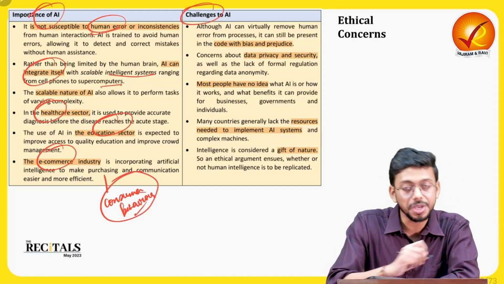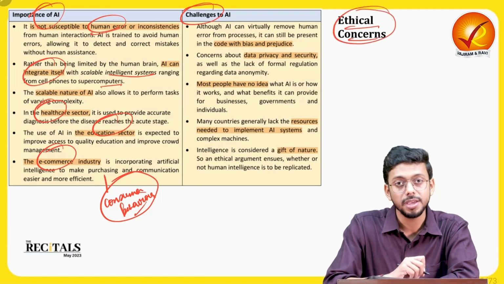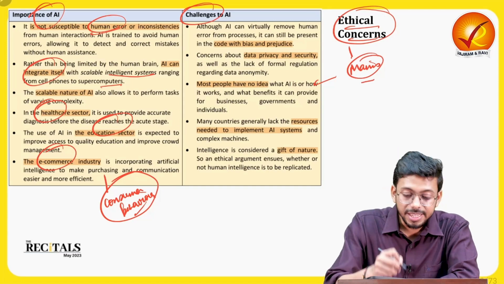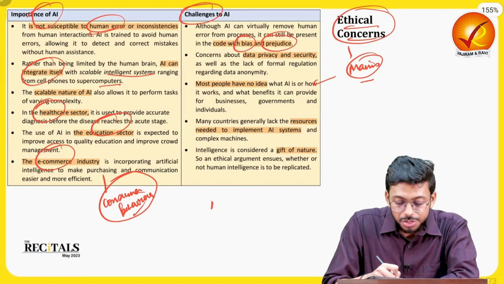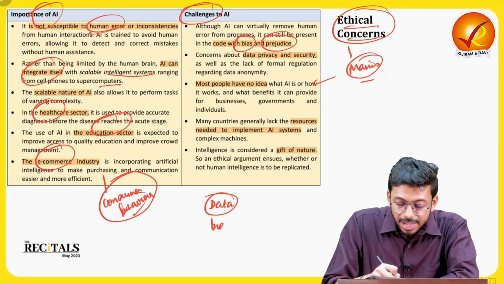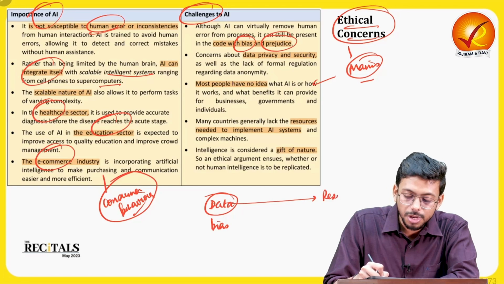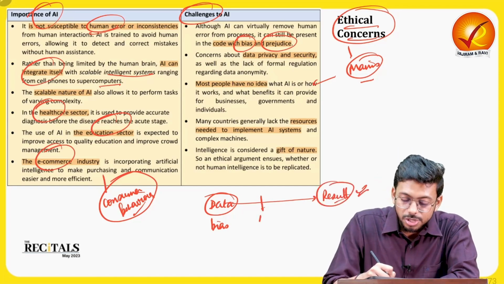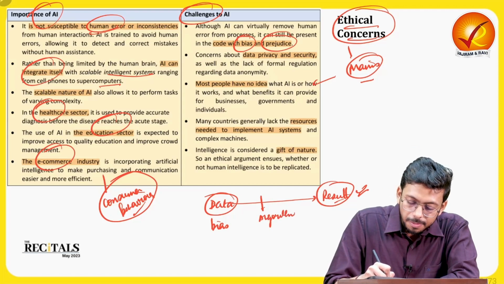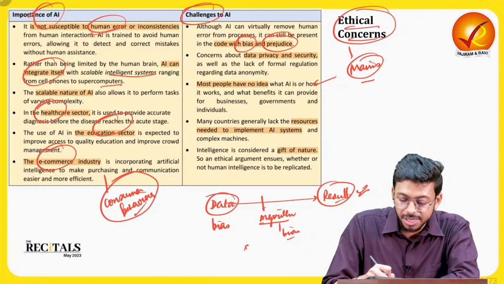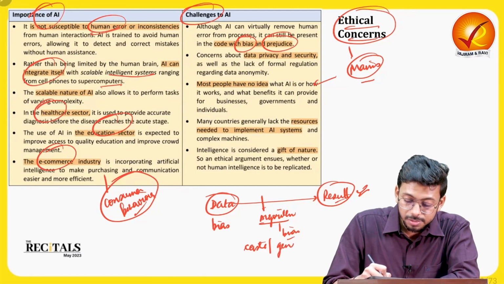But then what are the challenges to AI, or what are the ethical concerns to AI? These are very important from the mains perspective. So what are the challenges? It can have its own biases and prejudices, because it all depends on the data that is being used. If this data has bias, then whatever result is going to come will definitely have the bias. We cannot stop it. Or let's say the algorithm that we are using, even this can be biased, right?